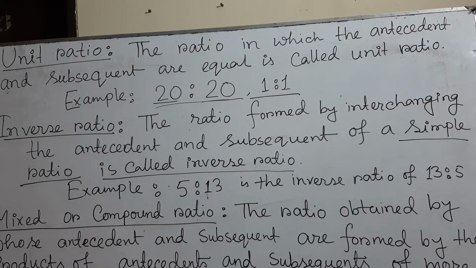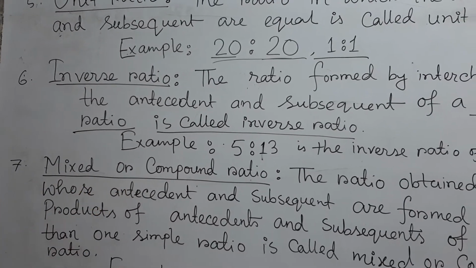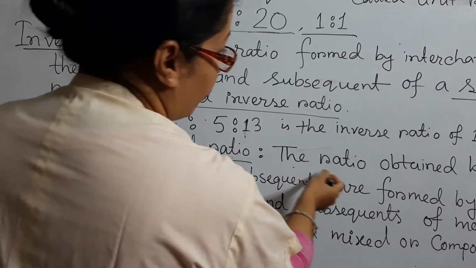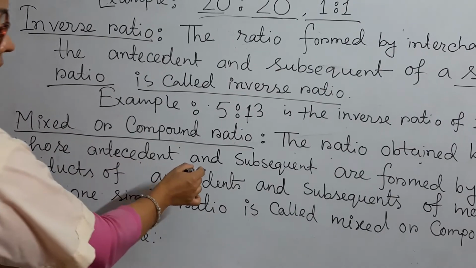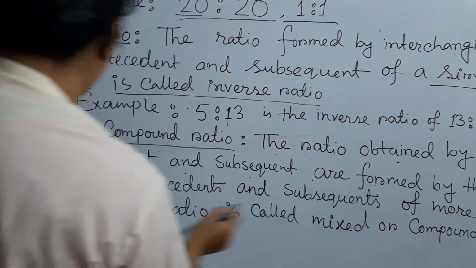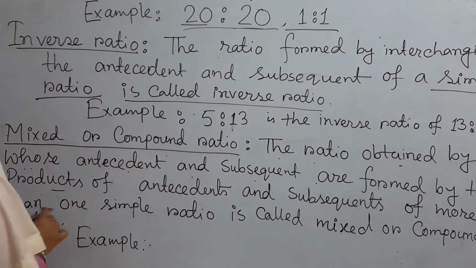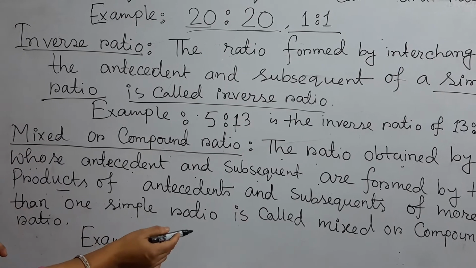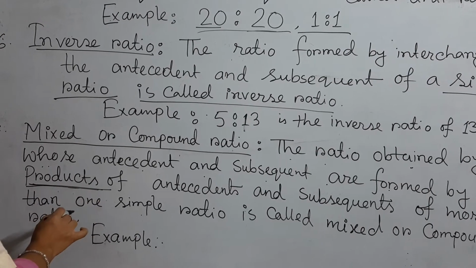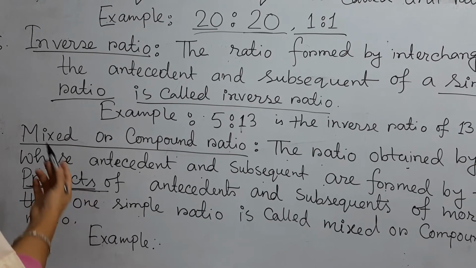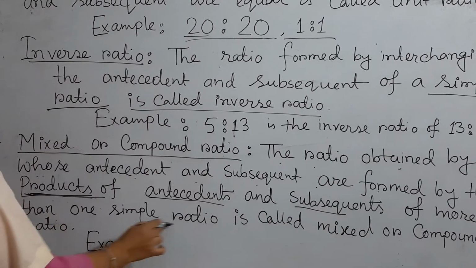The next one is the mixed or compound ratio. What is a mixed or compound ratio? In the definition, it is the ratio whose antecedent and subsequent are formed by the products of the antecedents and subsequents of more than one simple ratio. The pointing part here is that you have to take the product. What do you have to multiply? The antecedents and the subsequents of more than one simple ratio.